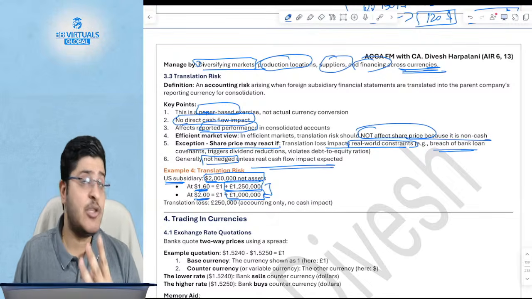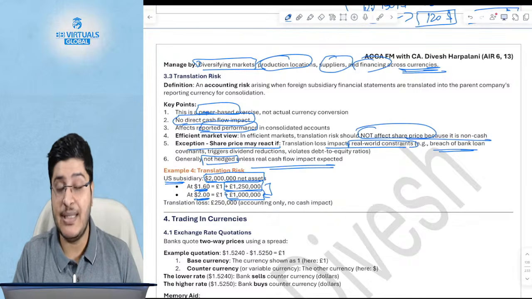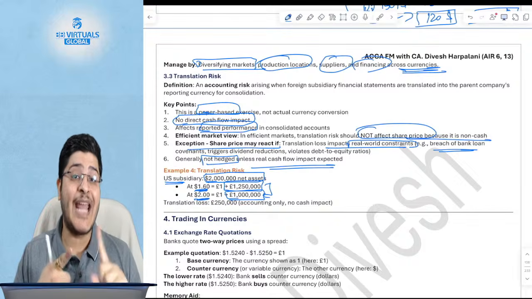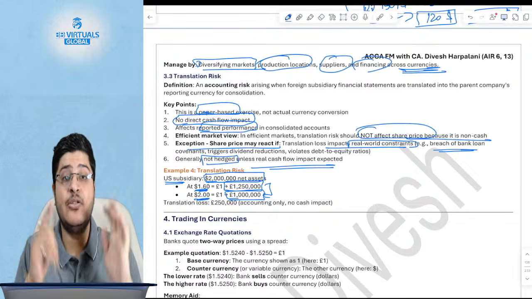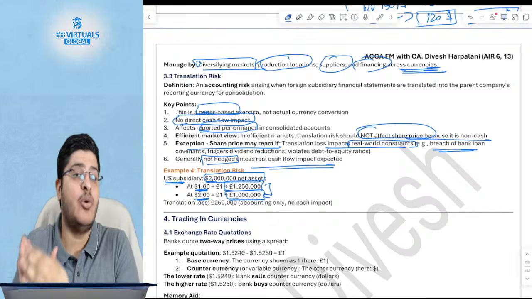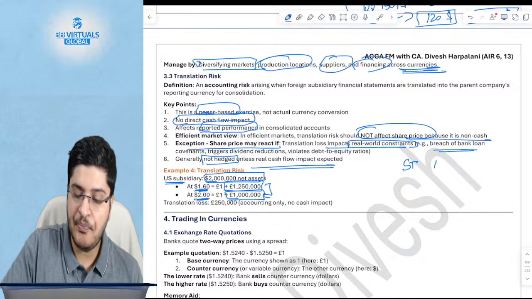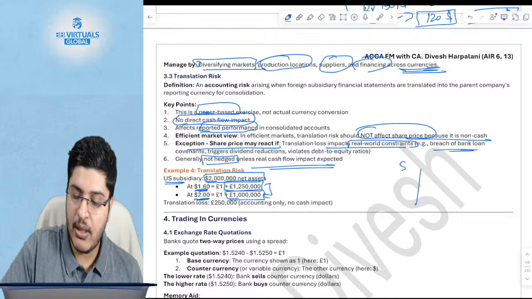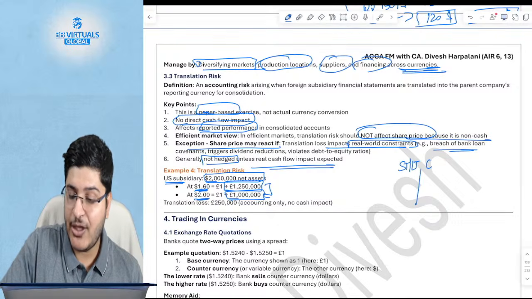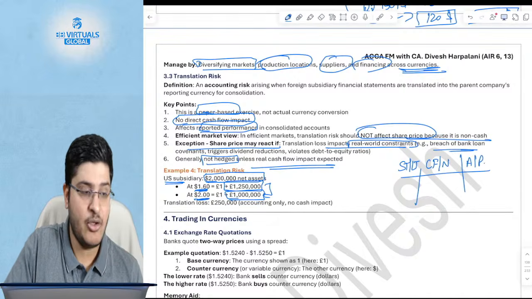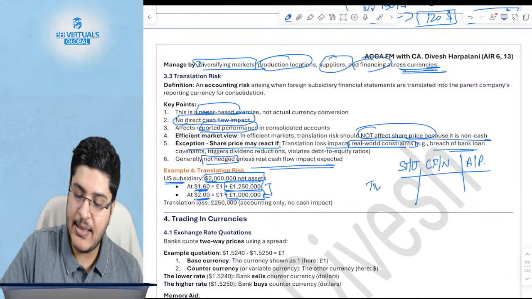Are all the three types of exchange rate risks clear? Transaction risk, translation risk, and economic risk. Remember, the actual cash flow risk plus a short-term risk is only transaction risk. So if you want to hedge, you will hedge only transaction risk. Now, if I was to make this matrix, whether short-term or long-term, cash flow affected or not, and the third one will be whether actual or paper. Now you see transaction,